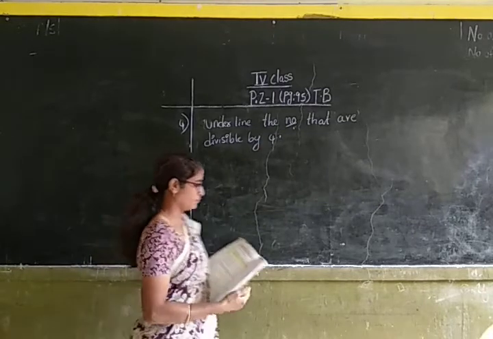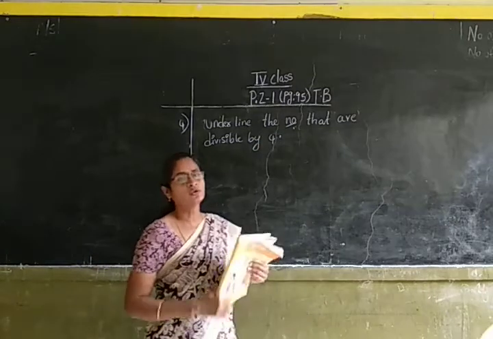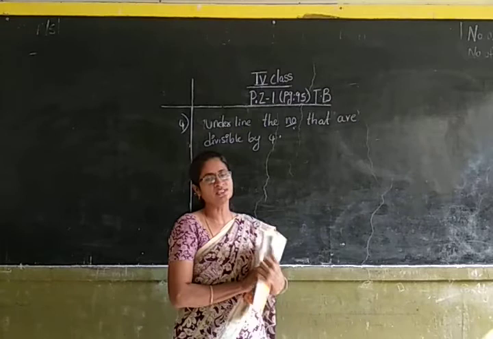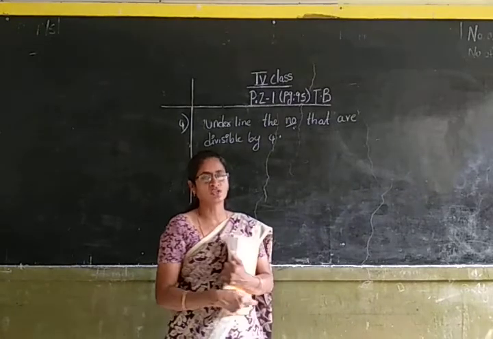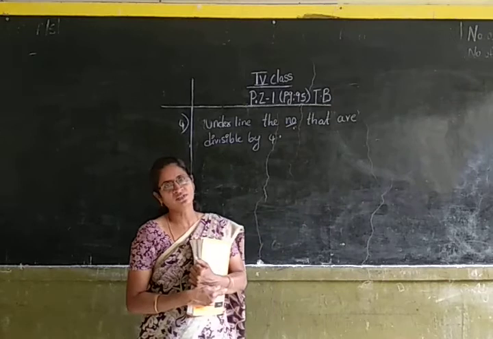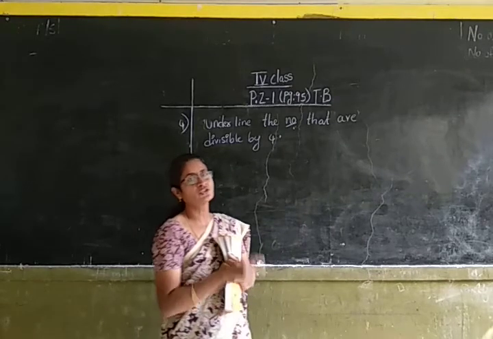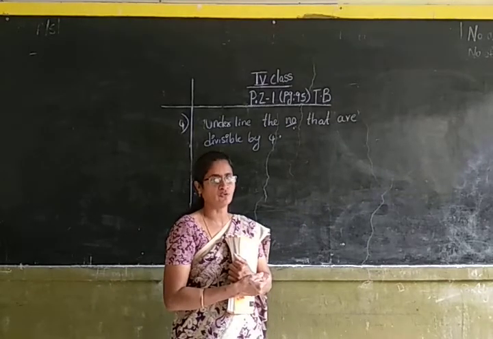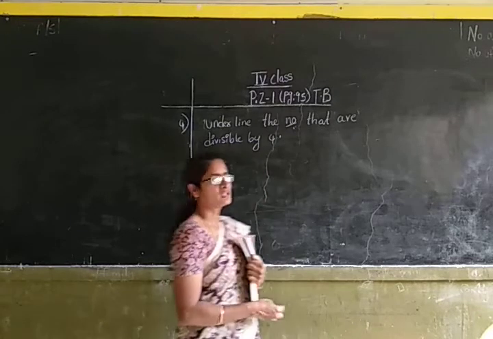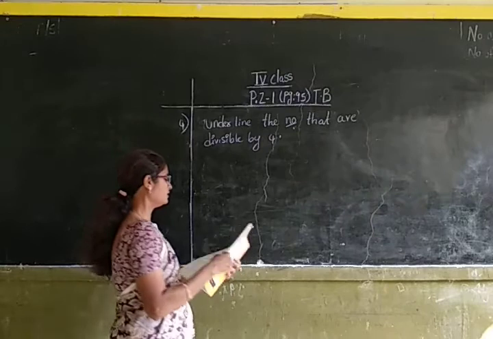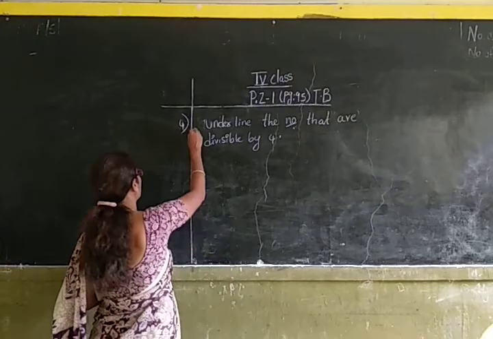Okay children, you all know that if the last two digits of the number are divisible by 4, then the actual number is also divisible by 4. According to the divisibility rule of 4, if the last two digits of the number are divisible by 4, then the actual number is divisible by 4. Okay children, so let us check whether the given numbers are divisible by 4 or not.